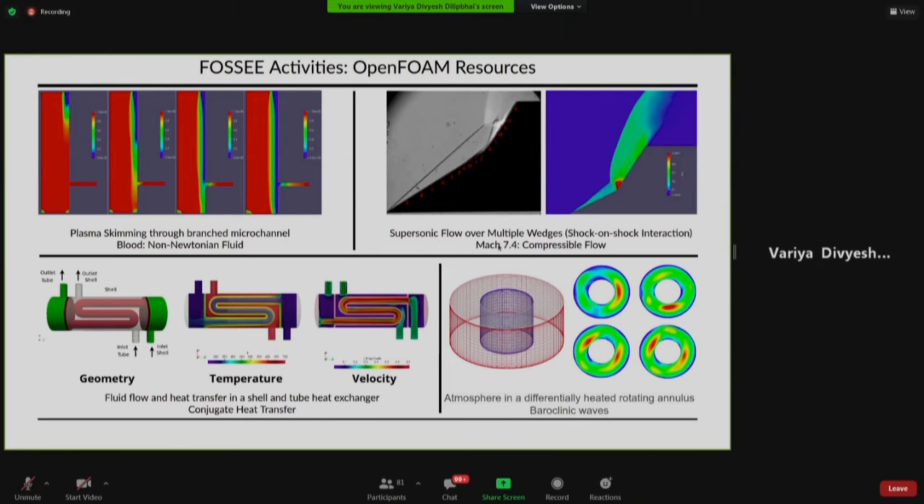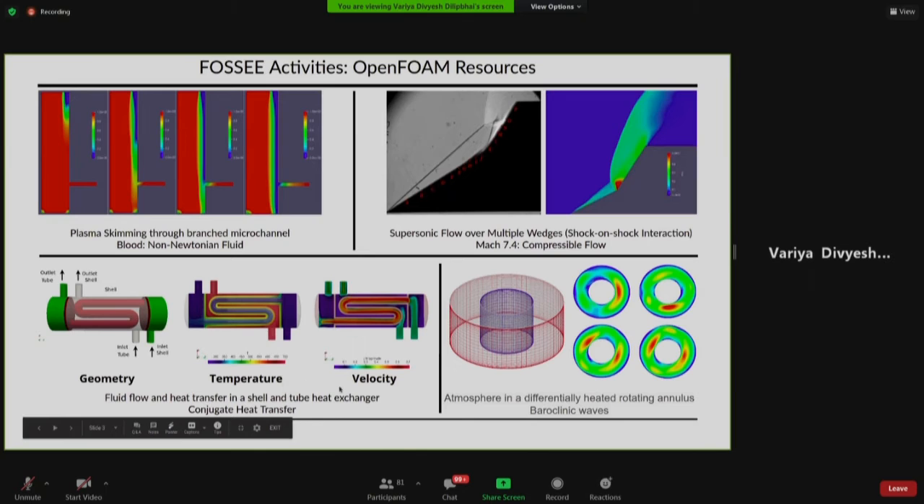Also, a supersonic flow, Mach 7.4 velocity on multiple wedges. So here, if you see, the left hand side is the experimental data, and right hand side is the simulation using OpenFOAM. So you can see how closely it captures the shock on shock interaction. So those kind of compressible flows we can do.